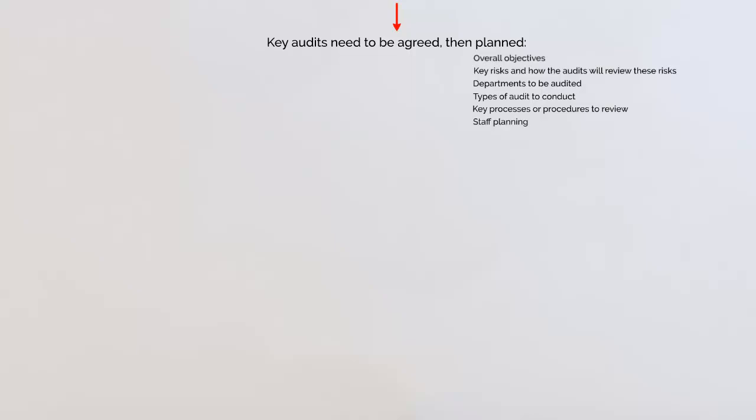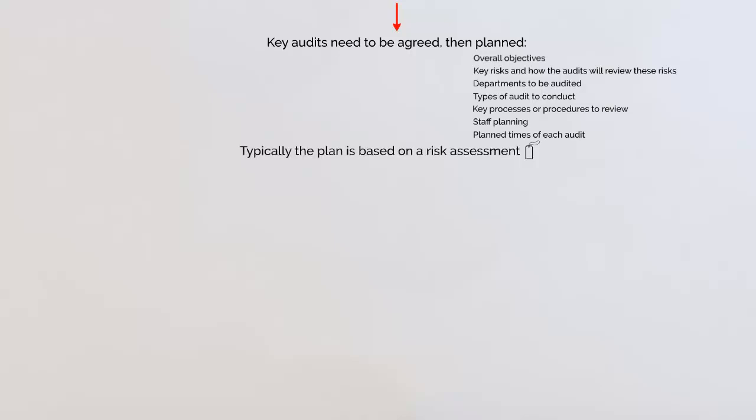And then also staff planning. What staff will be needed to be used? What levels of staff? Who's going to do what audit? What role in what audit? Etc. etc. And then, of course, the times of each audit. So here we go. We've got all these factors in a plan that need to be agreed upon, and then all of this needs to be drawn up.